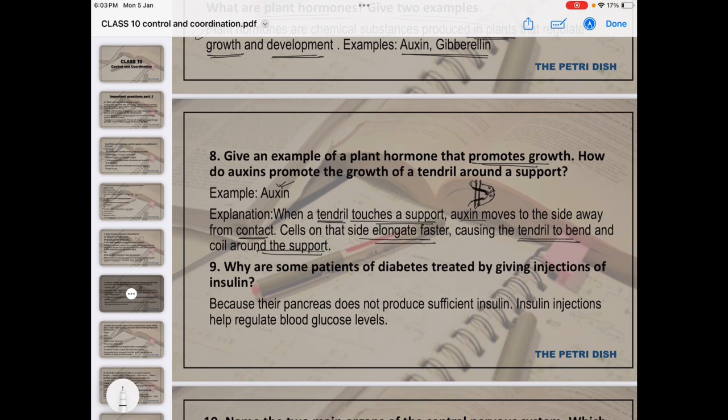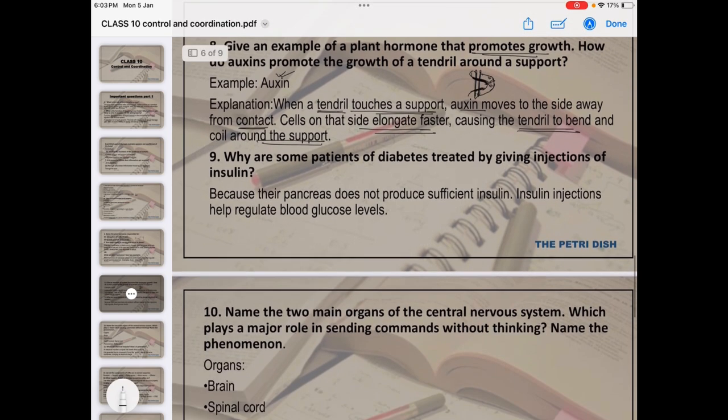Okay. Next, why are some patients with diabetes treated by giving injections of insulin? Because their body is producing less insulin. Their body has an insufficient amount of insulin. So that is why we have to give the insulin injection. Okay. We all know that insulin regulates the blood glucose level. So that is why they have to be given the injection from outside so that their blood glucose level stays normal.